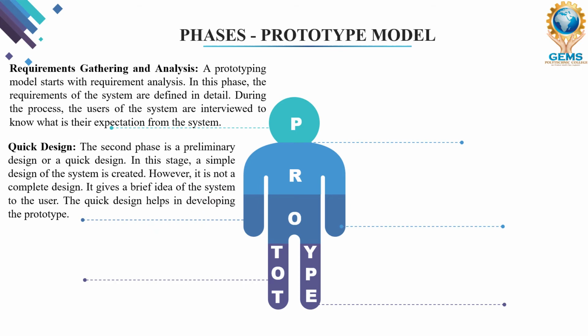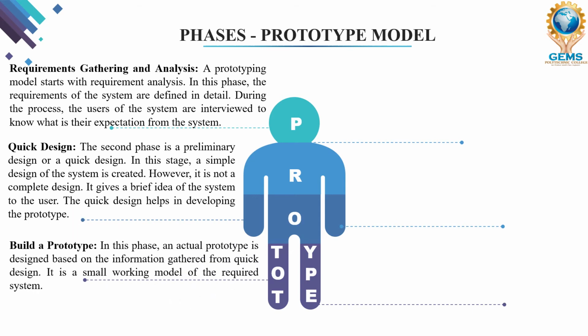Now once the requirements are gathered and analysis is done, based on the analysis and requirements, we give a quick design. So this is the second phase, called the preliminary design phase of the prototype model. That means in this phase we give a simple design of our project, right?